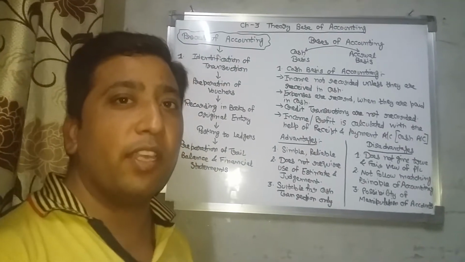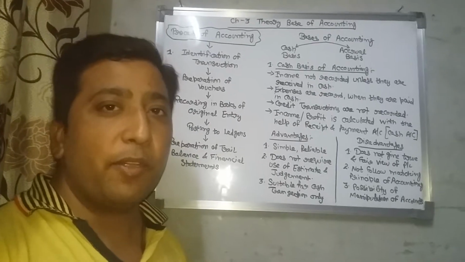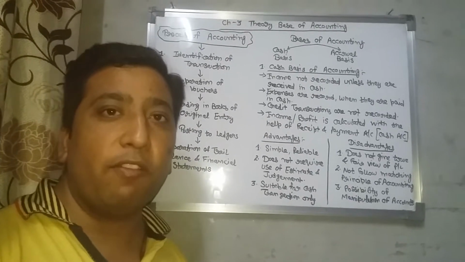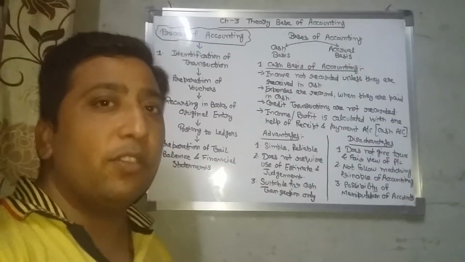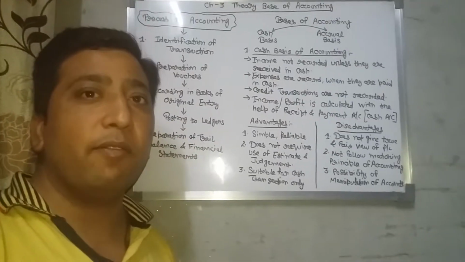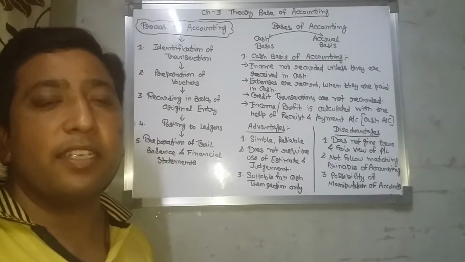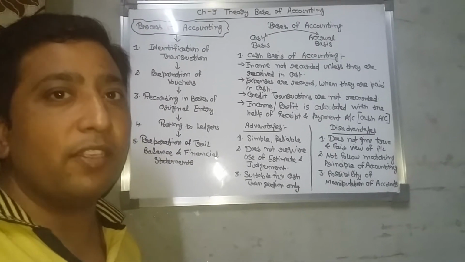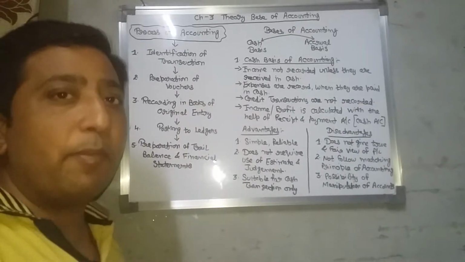Hello students, today we are going to discuss the process of accounting and the basis of accounting. Under the process of accounting, which steps do we have to follow while preparing an account? First is identification of transactions. Only those transactions which are considered in monetary terms we have to record under accounts. Otherwise, those transactions which are not considered in monetary terms we are not considering, because we have to consider the amounts in this account. Second one is preparation of voucher.